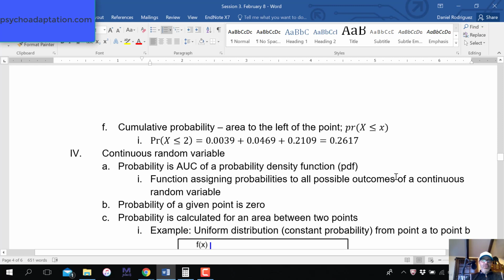We can also calculate something called a cumulative probability. In fact, when you're in SPSS or any kind of statistical computer package and you do a frequency distribution, you'll get the cumulative probability. It's one of the outputs that you end up getting. It's just adding everything that's to the left in the distribution, or below whatever value you're interested in. So for instance, the probability of x less than or equal to 2 successes is the probability of 0 successes plus the probability of 1 success plus the probability of 2 successes. And again, using that last example, it's 0.2617.